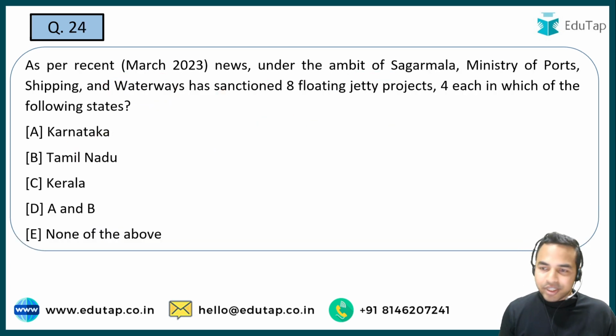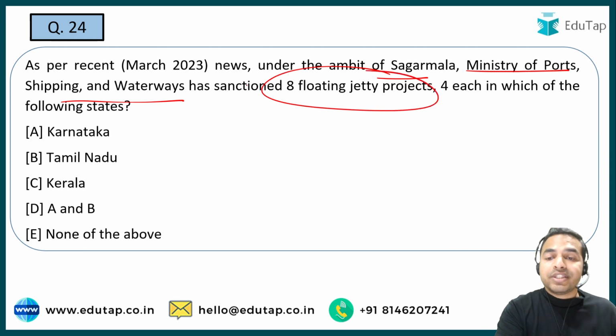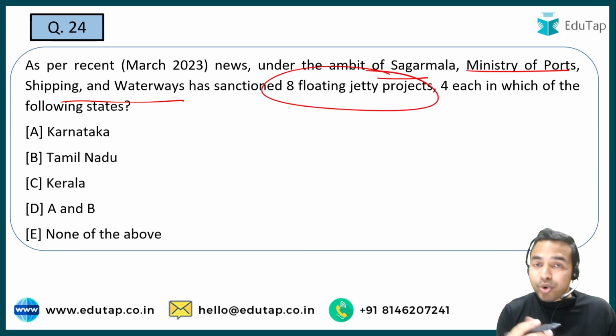Now the next question. So under the ambit of Sagar Mala, Ministry of Ports, Shipping and Waterways has sanctioned 8 floating jetty projects, and in this 4 each in which of the following states. So you're required to tell me in which states basically these particular jetty projects have been sanctioned. Is it Karnataka, Tamil Nadu, Kerala, both A and B, or none of the above? So guys, kindly identify what exactly is the right answer to this question.